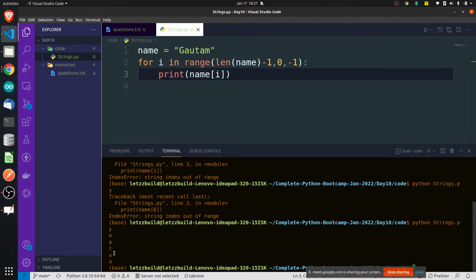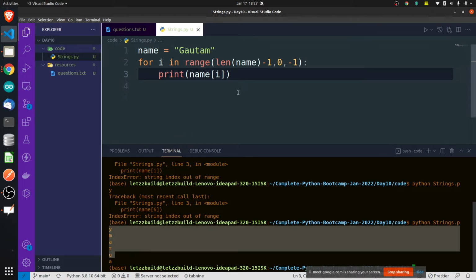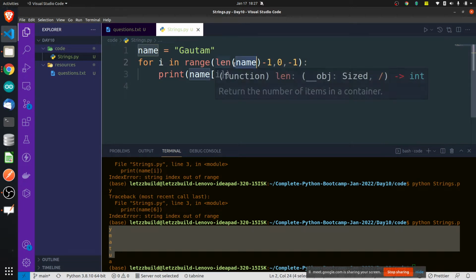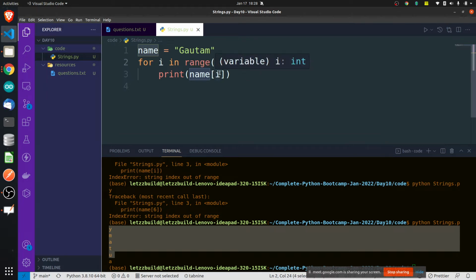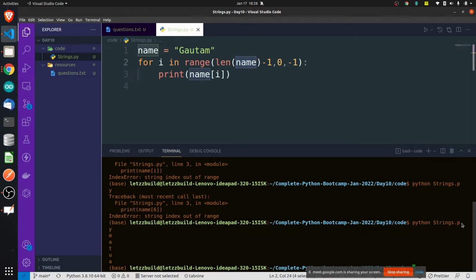Yes, but it is printing something else. It is printing Y. Where did it get Y? Length of name is 6, and 6 minus 1 is 5. So I is 5, and name of 5 is M. Okay, this Y is not actually coming from the program. I am sorry, the Y came from the earlier python strings.py output. It is printing M till A.